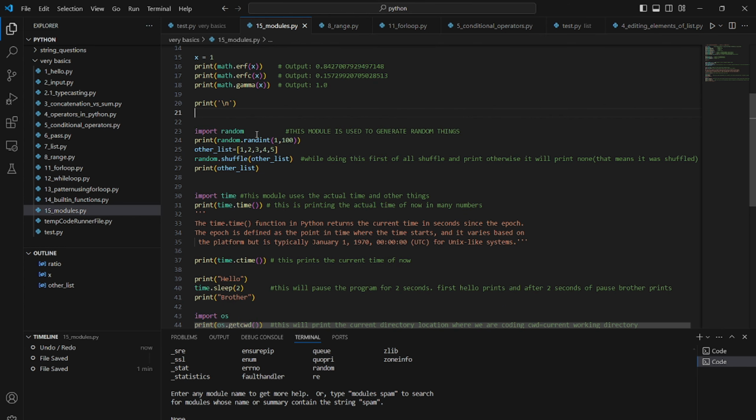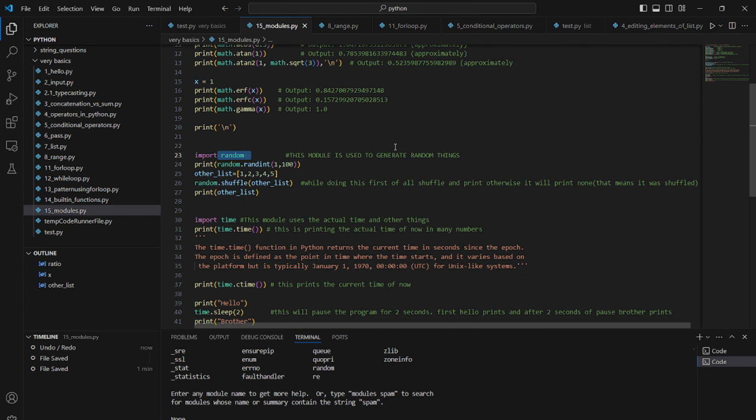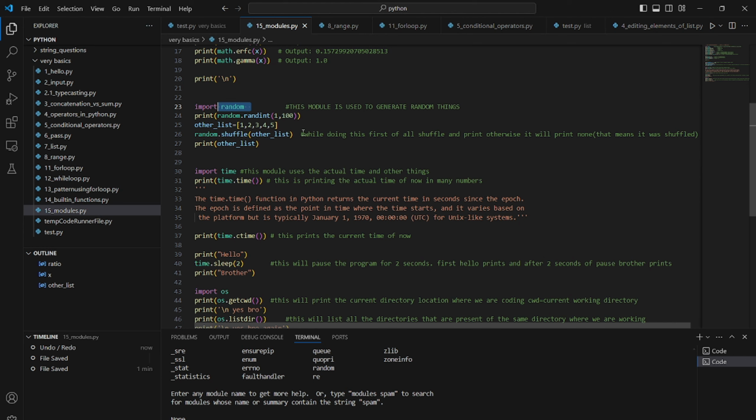And then let's talk about random. This is another module. Randint is a very interesting thing. If I use random.randint and give a range of numbers, then it will select any number from 1 to 100. It will select any number from 1 to, I think, 99. The second one is not included. So 1 to 99, and it will select a random number every time.